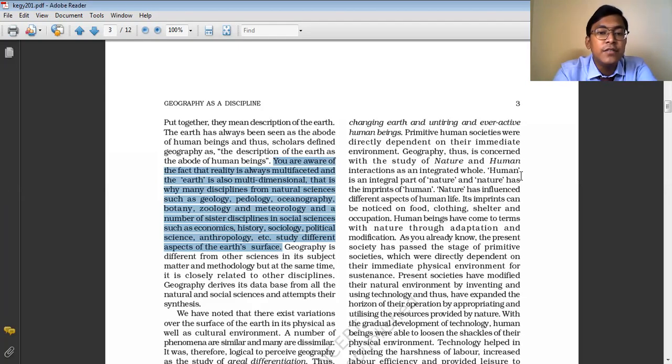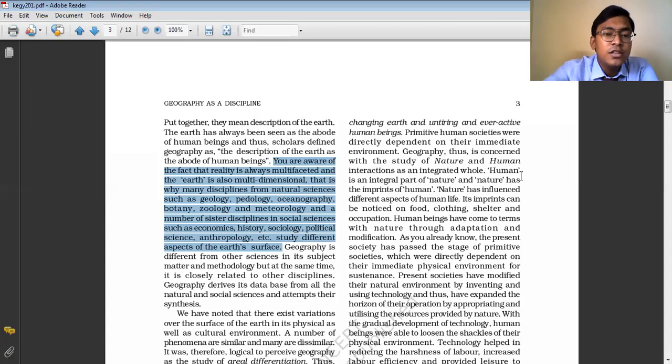There are many events and phenomena on this earth which can be studied in relation to geology, pedology, oceanography, botany, zoology, and meteorology. And there are many events which are related to economics, history, sociology, political science, and anthropology.